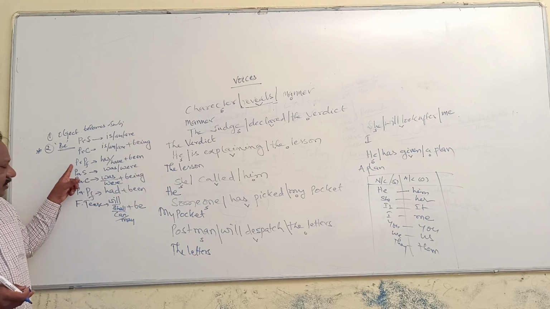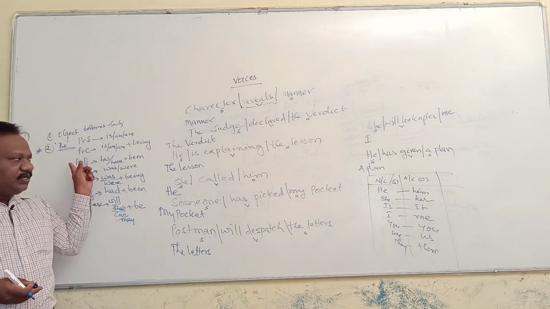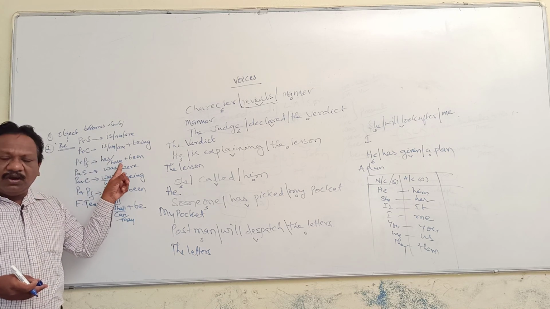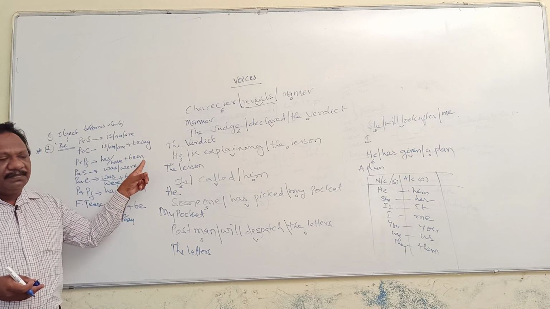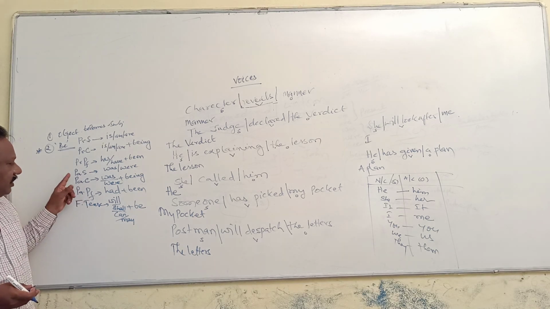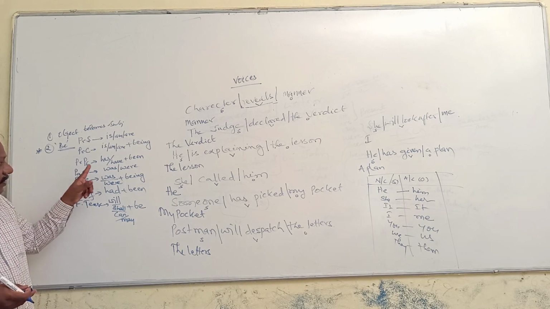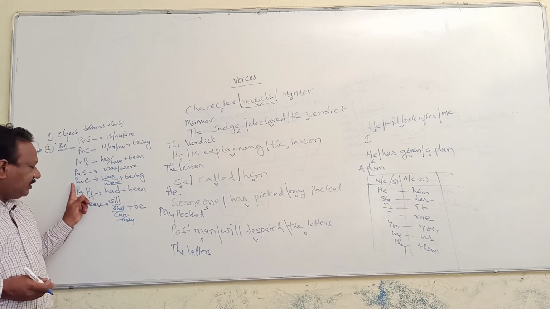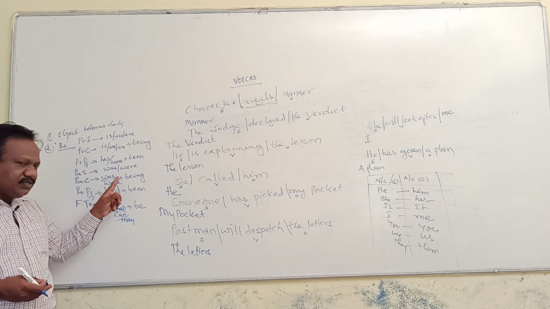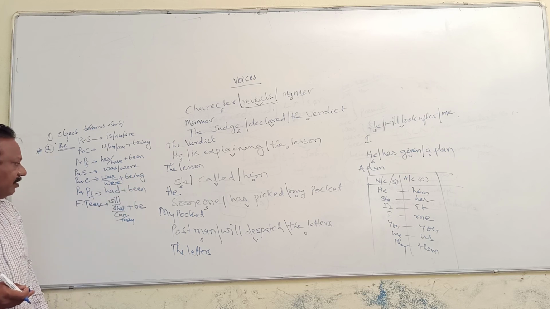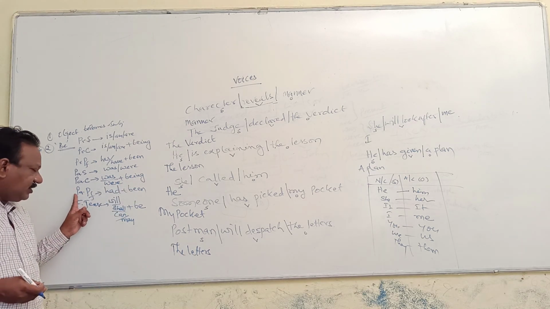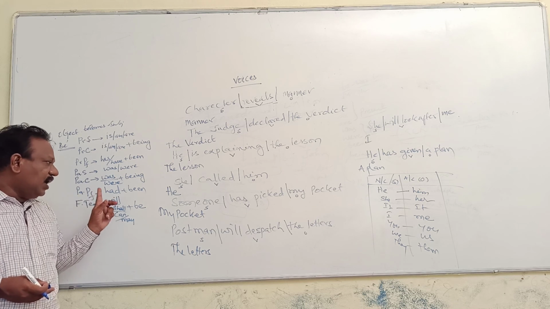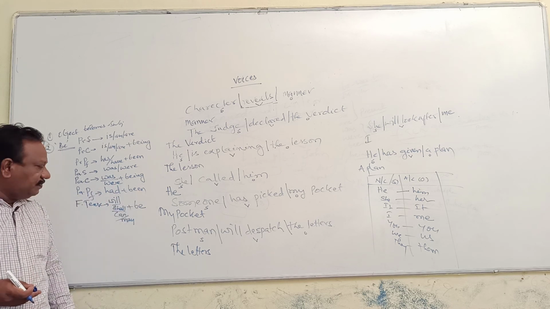If the given sentence is in present perfect tense, has or have auxiliary verb is used along with been as a be form. If the given sentence is in past simple, you have to use was, were as a be form. If the given sentence is in past continuous tense, you have to use was or were plus being as a be form. If the given sentence is in past perfect tense, had plus been is used as a be form.